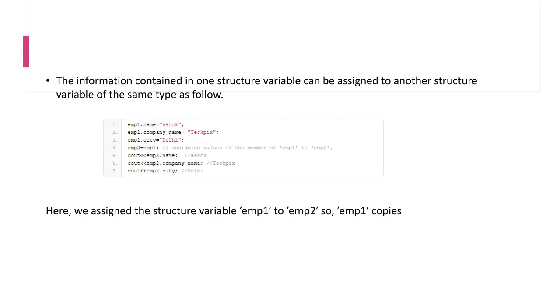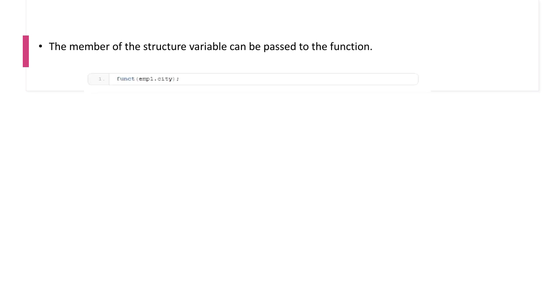The member of a structure variable can be passed to a function. Suppose I have a function funct, and emp1 dot city I want to pass. I can pass it just like this: funct, and in that emp1 dot city, a member, I passed through. The entire structure variable can be passed to a function by both methods, call by value as well as call by reference. First let's see the call by value method.